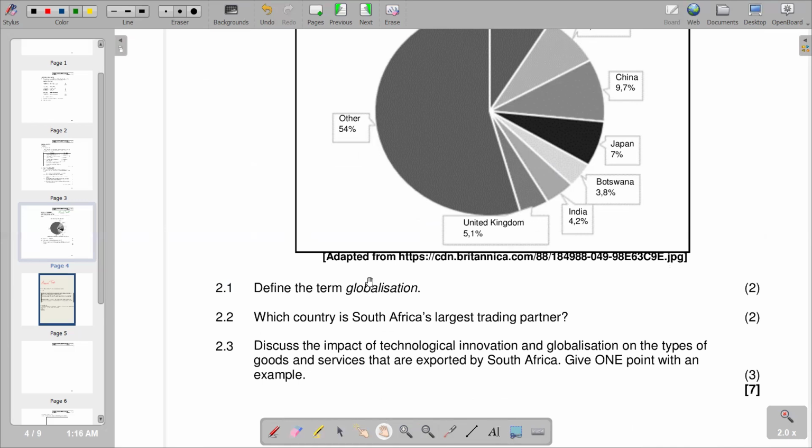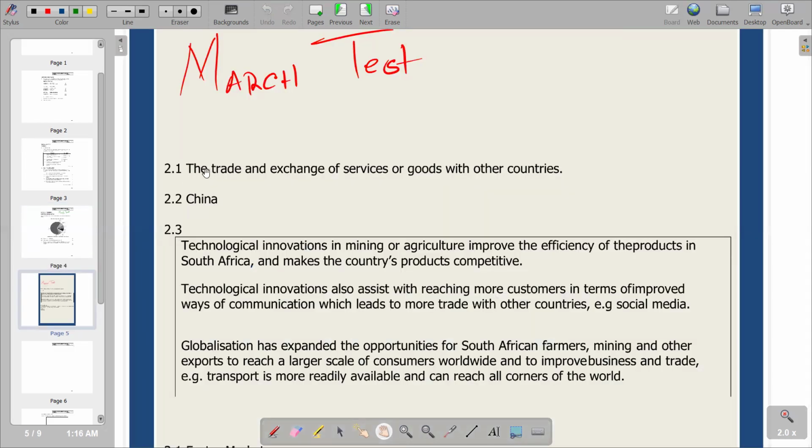Globalization, we know that it's a process whereby countries interact with other countries. International trade becomes an element of globalization, whereby a country engages in the exchange of goods and services with other countries. So we have a briefly described explanation of globalization. We go to our answer section and see what we have in terms of globalization. Basically, it's the trade and exchange of services or goods with other countries. That's the definition that we have within the context of this video.